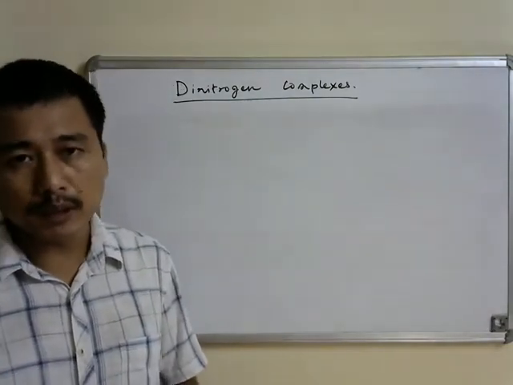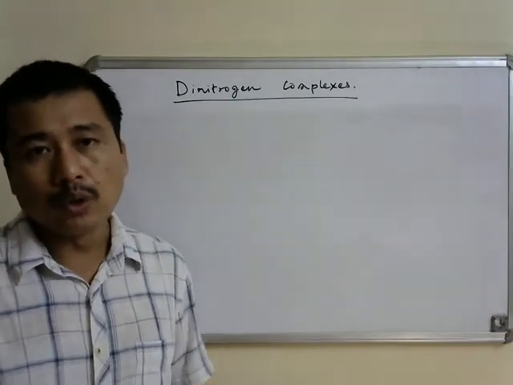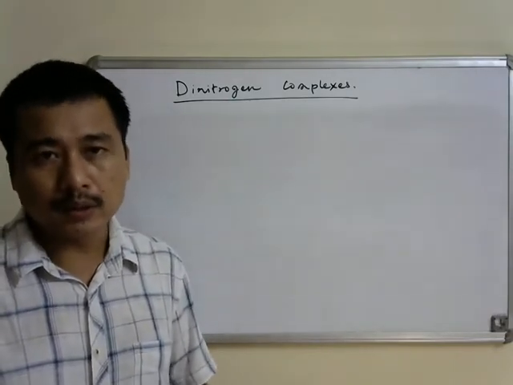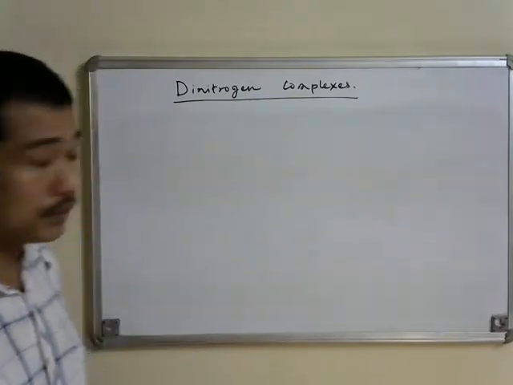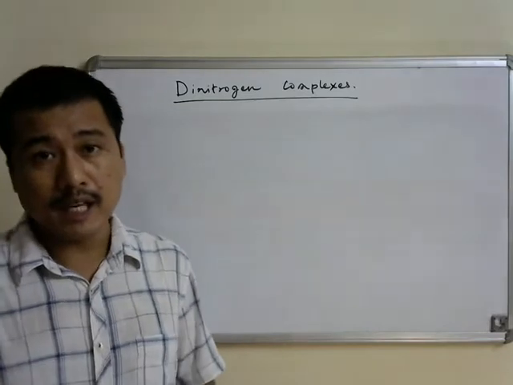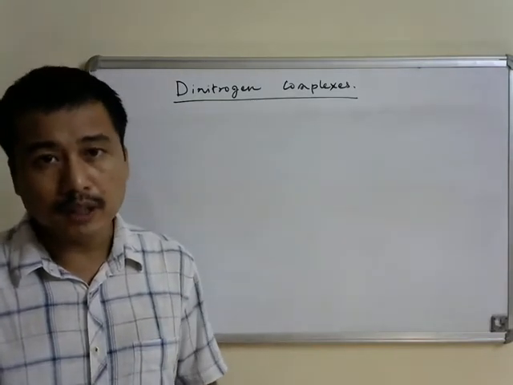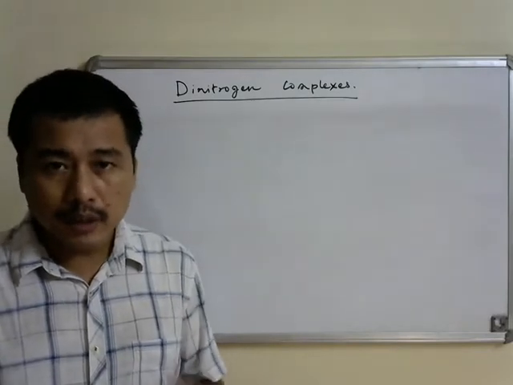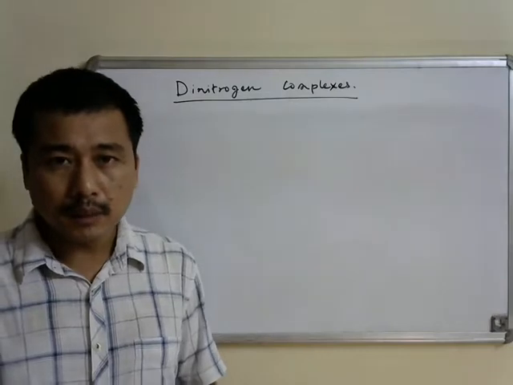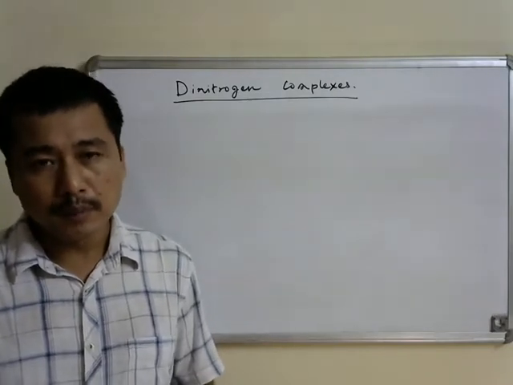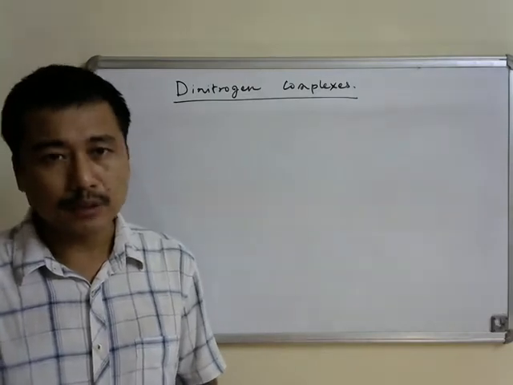In this case, one can start with ligands containing only one nitrogen atom, and then go on preparing a dinitrogen ligand from them. For example, one can start with an amine ligand and then do diazotization of the amine ligand using nitrous acid, and that will lead to formation of dinitrogen complexes essentially. But this particular route is of limited applicability and has been used very few times so far.